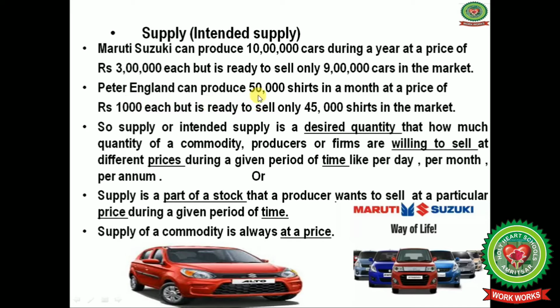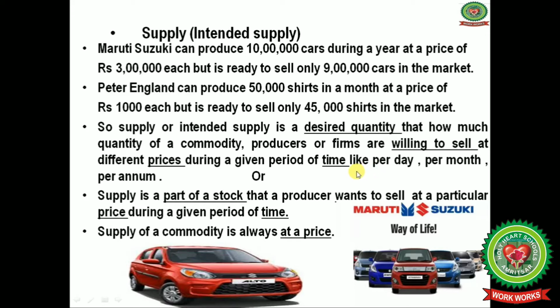Now how much stock is left with the Peter England company? That is 5,000. Done. So we can say that supply, or intended supply, is the desired quantity of a commodity that producers or firms are willing to sell at different prices during a given period of time, like per day, per month, per annum.